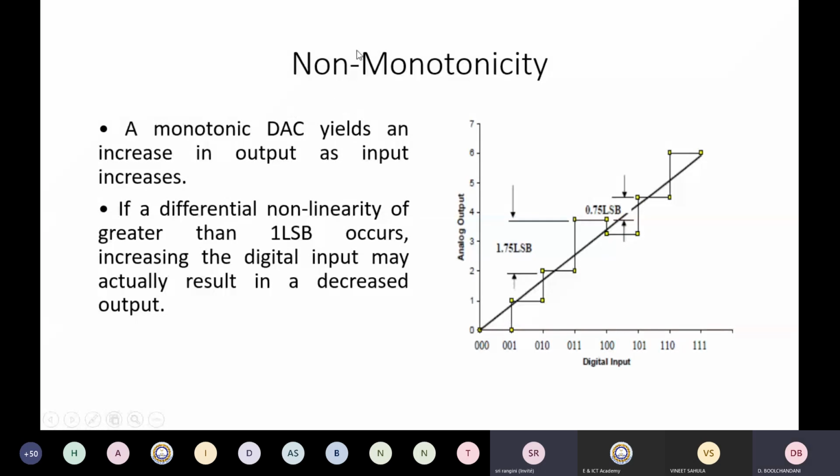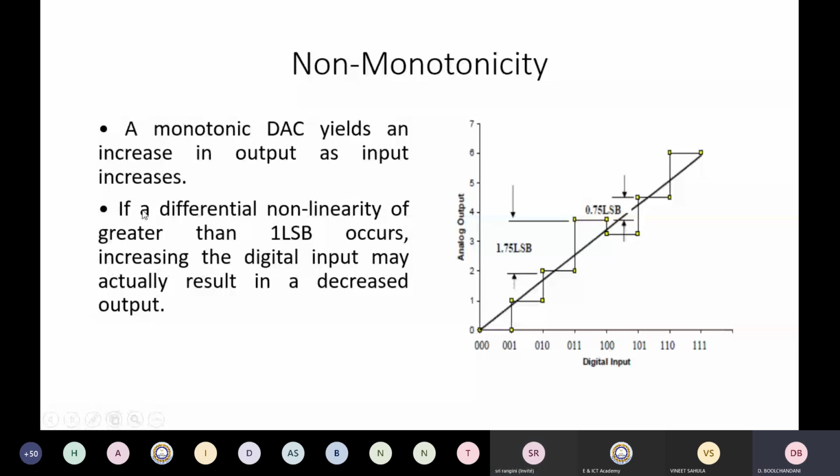A monotonic digital to analog converter yields an increase in output as the input increases. If a differential nonlinearity of greater than 1 LSB occurs, increasing the digital input may actually result in a decreased output.